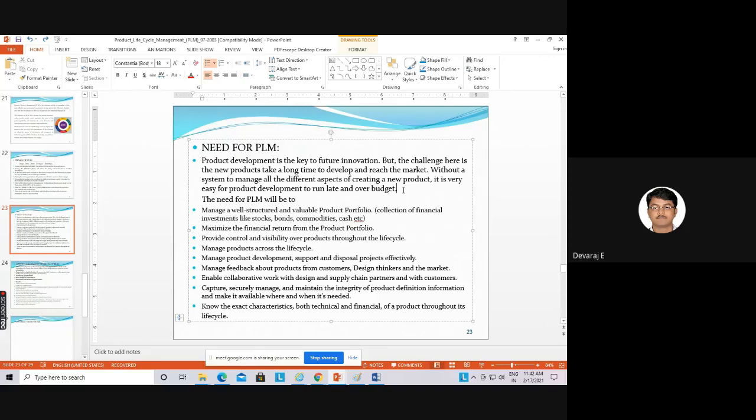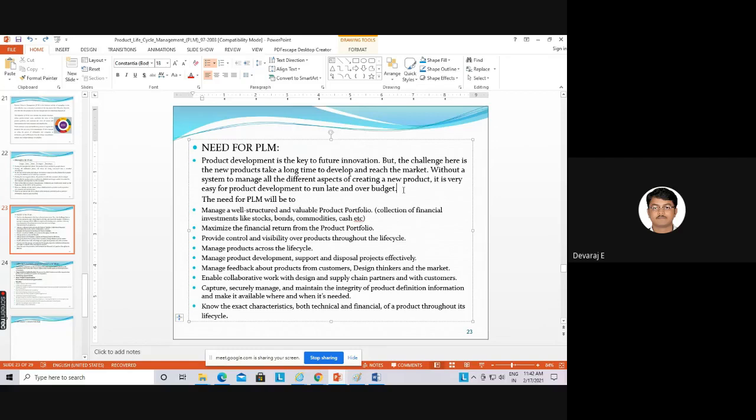If you want to develop a new product in your company, you should do it within less time. So that is the concept. If you want to develop, you want this PLM, that is the software. You should have the software in your company so that you can develop a new product within less time. So that is why you need PLM, that is product life cycle management.